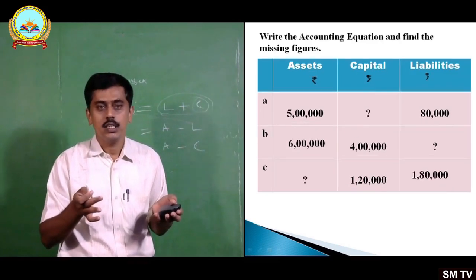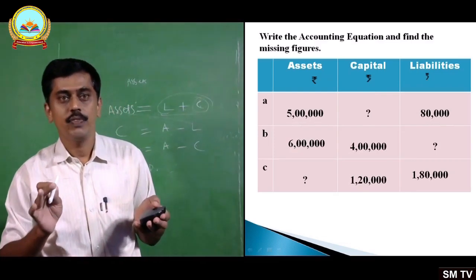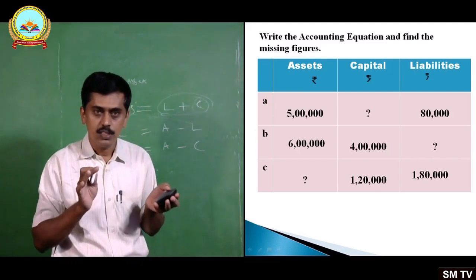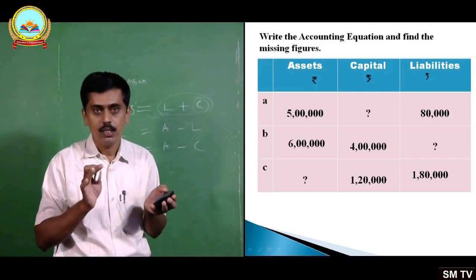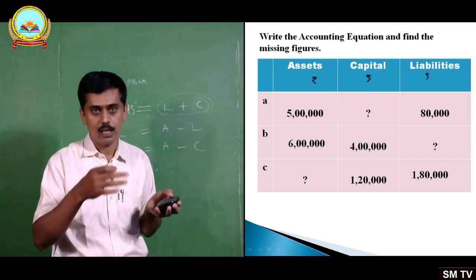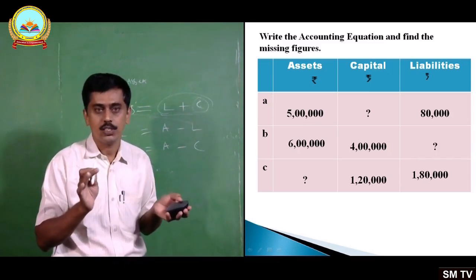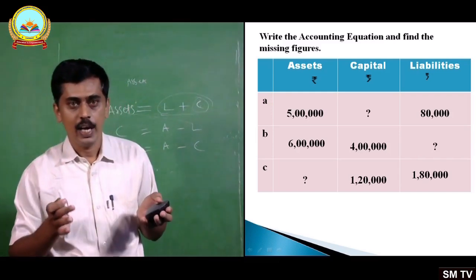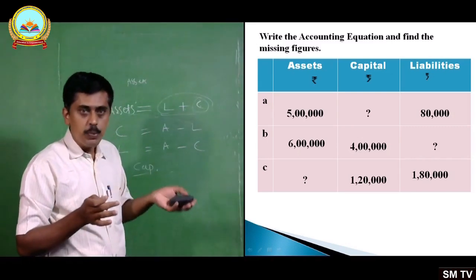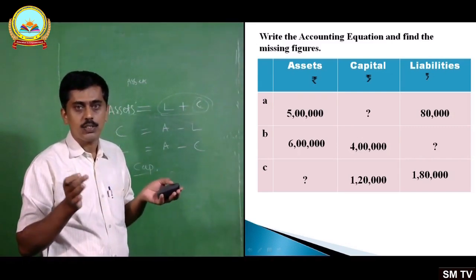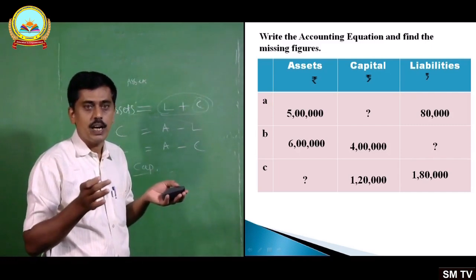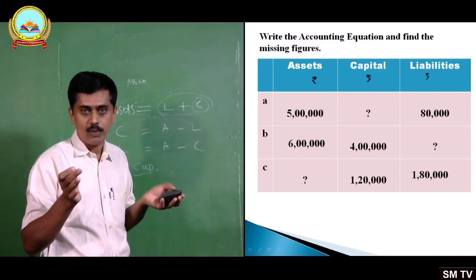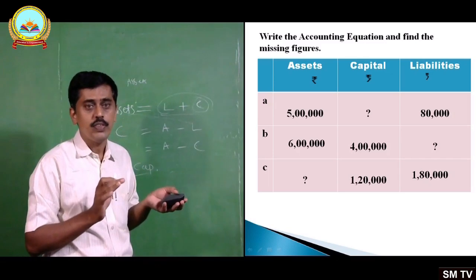Now let me give one more exercise, that is write the accounting equation and find the missing figures. This exercise is to be solved by you only. I will not take up now. You just note it down. A: assets 5 lakh, capital missing, liabilities given 80,000. B: assets 6 lakh, capital 4 lakhs, you have to find out liabilities here. And then in the case C, capital and liabilities were given 1,20,000, 1,80,000, you have to find out the assets. Okay.